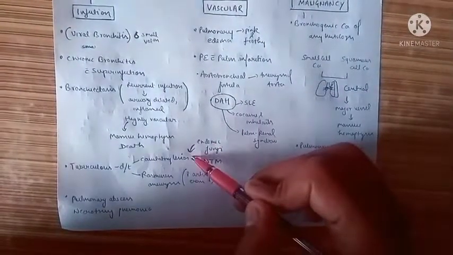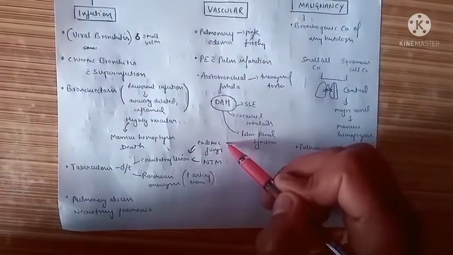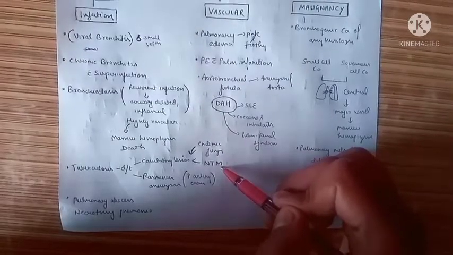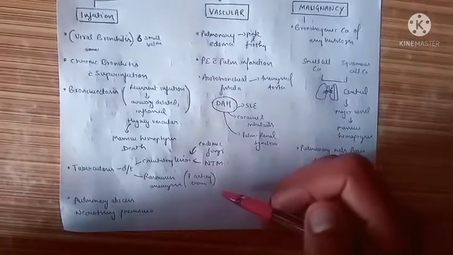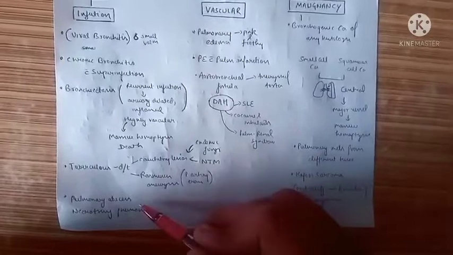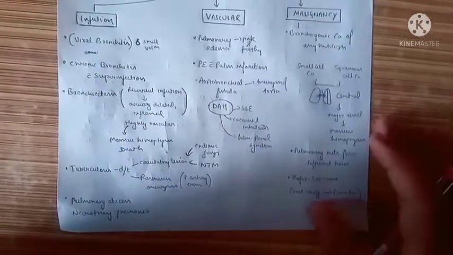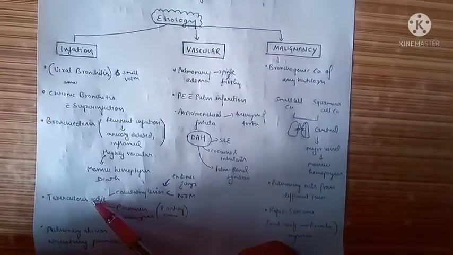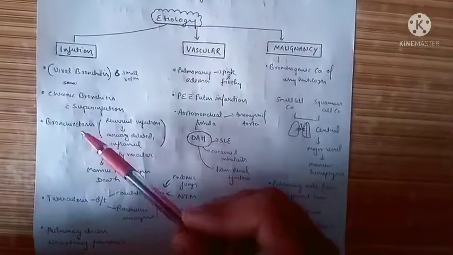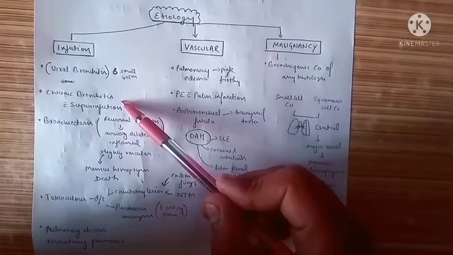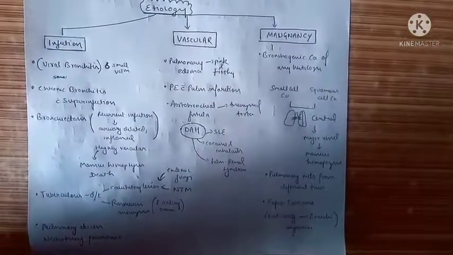The cavitatory lesion can also be seen in cases of endemic fungi or non-tuberculous mycobacteria that can also lead to hemoptysis. Other causes can be pulmonary abscess and necrotizing pneumonia. So important infective causes are tuberculosis, bronchiectasis, chronic bronchitis with a superadded infection, and viral bronchitis.